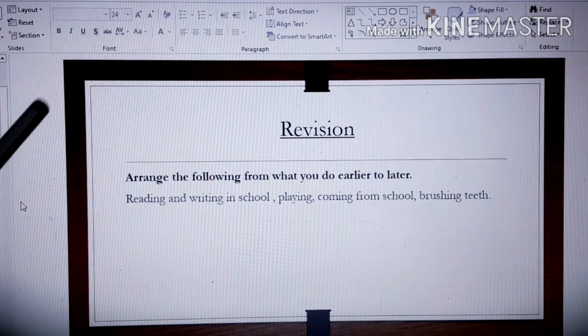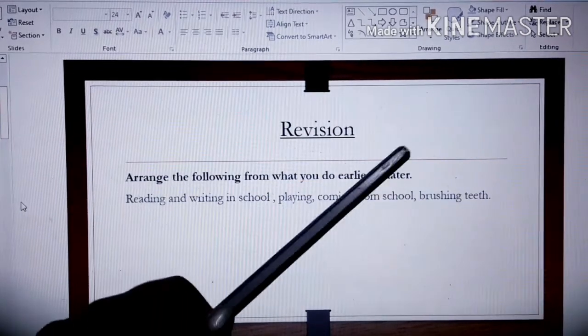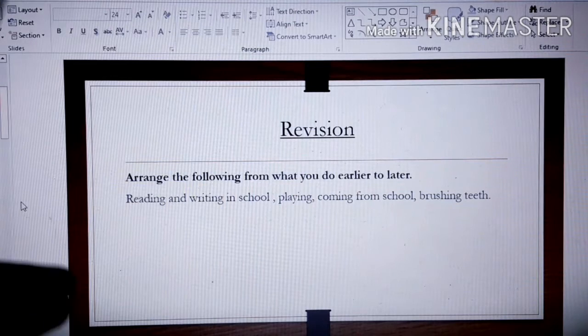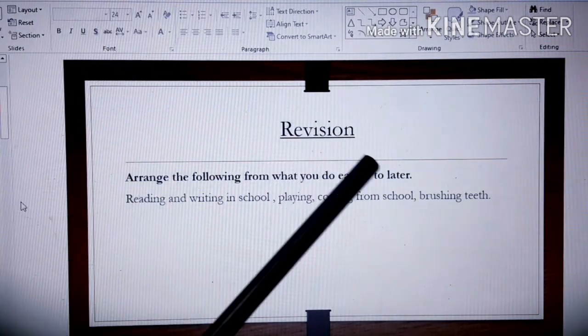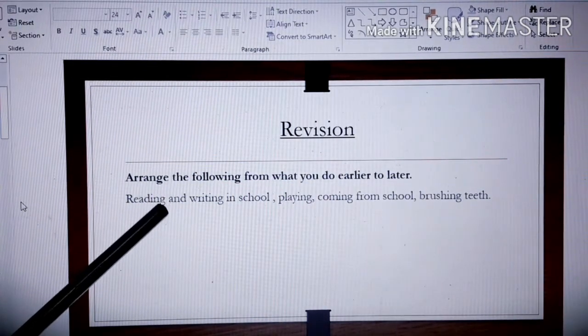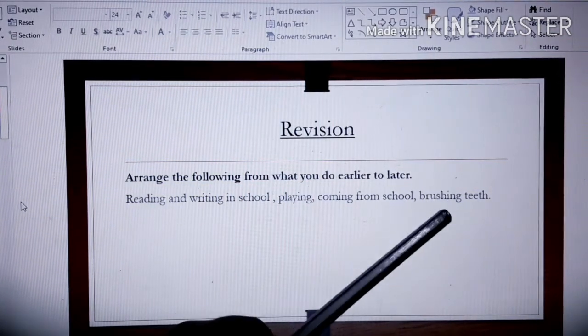Next question, arrange the following from what you do earlier to later. Earlier to later means you have to arrange which activity is done first, then second, then third, okay? This is how we have to arrange in sequence. So let's see the activities: reading and writing in school, playing, coming from school, brushing teeth.